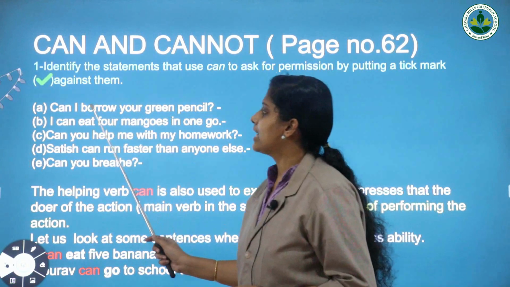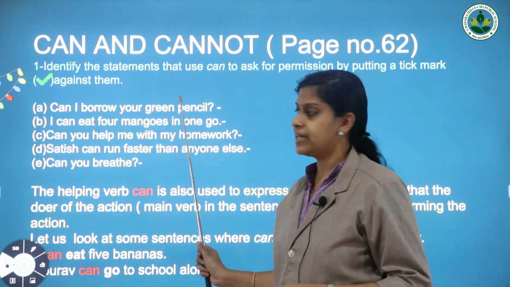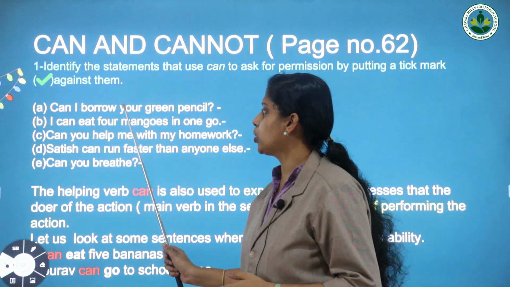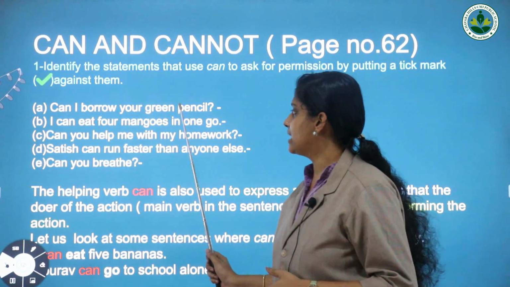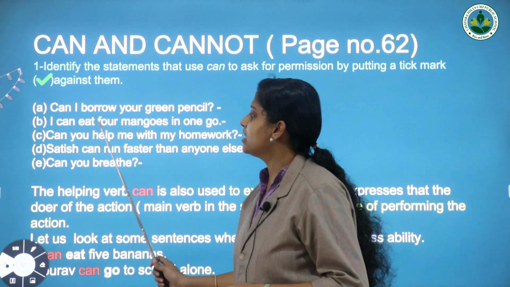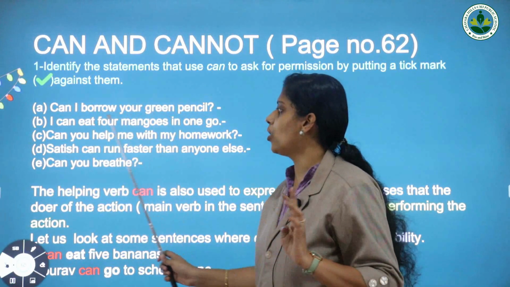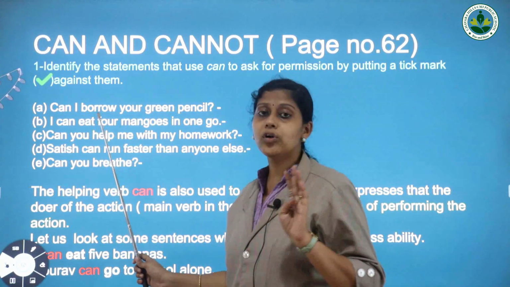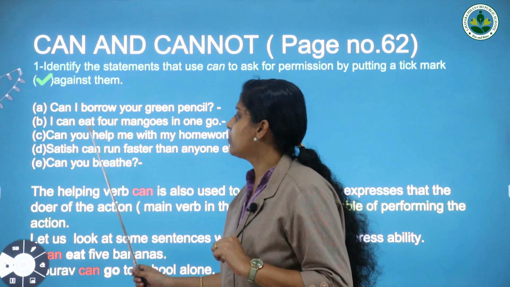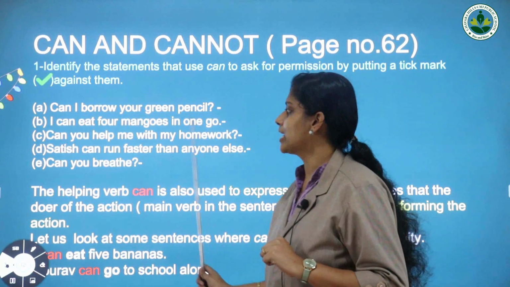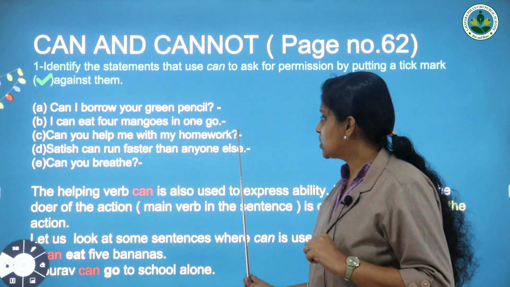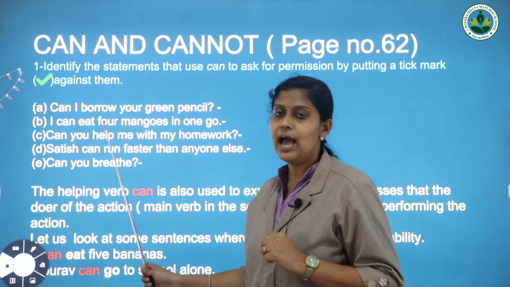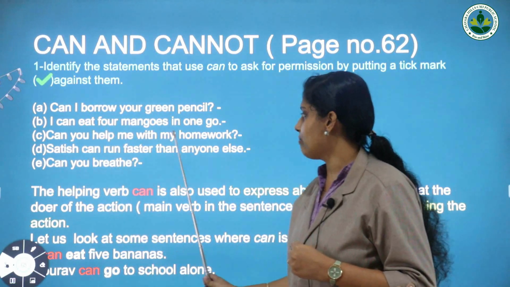Look at the first one. Can I borrow your green pencil? Here the person is asking for permission. Can I take your green pencil? Next one. I can eat 4 mangoes in one go. Here this sentence shows his ability. Next one. Can you help me with my homework? It is a question, because it ends with a question mark. Here the person is asking for help.